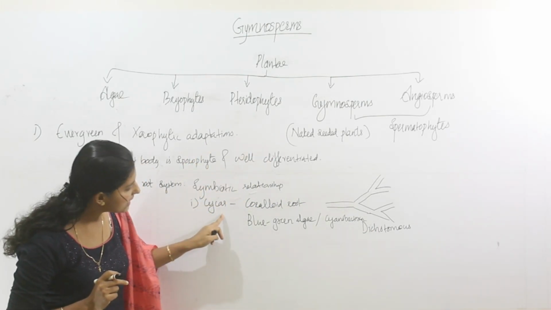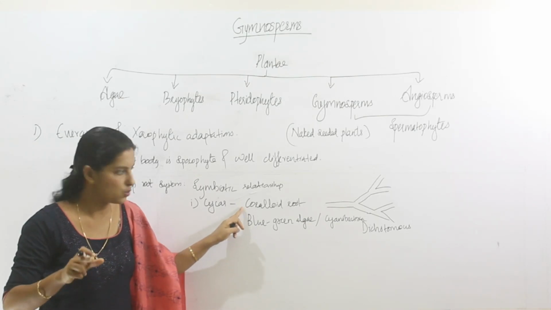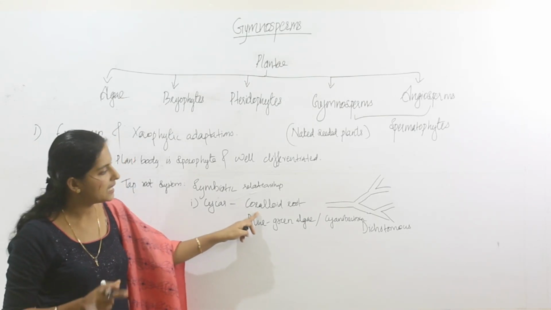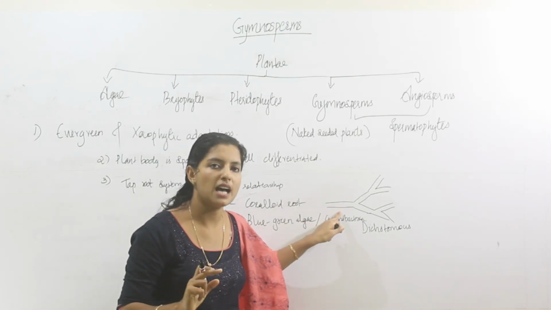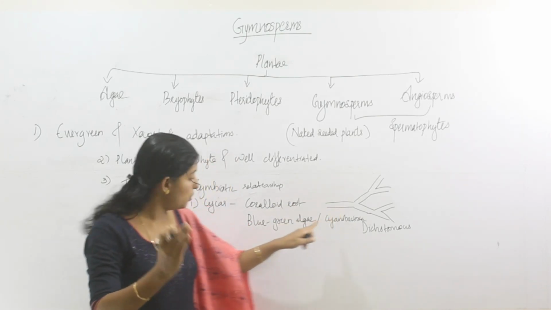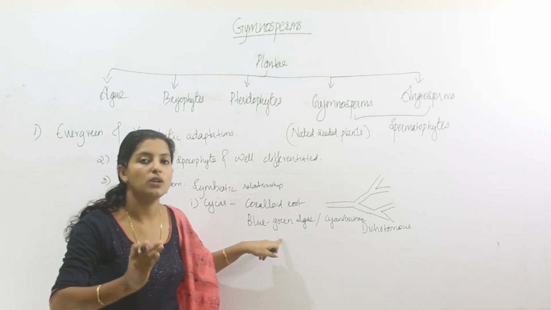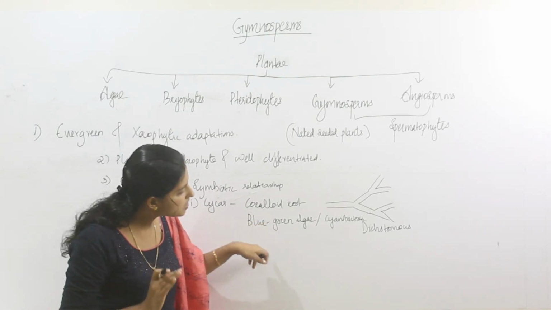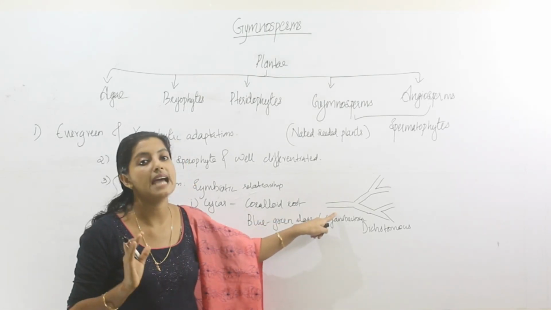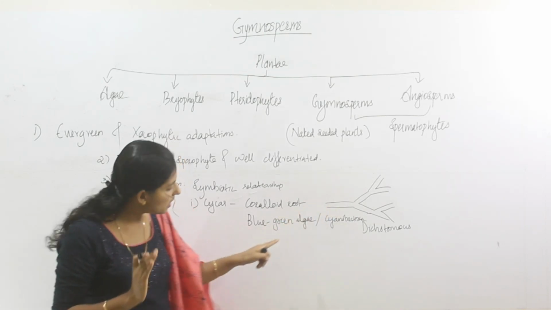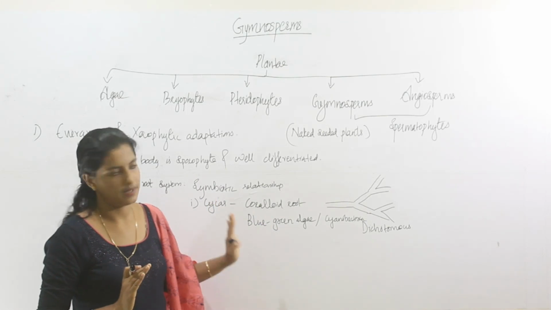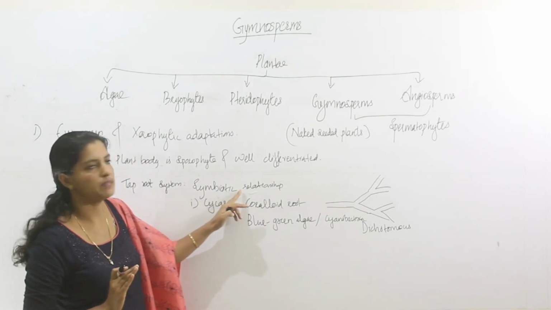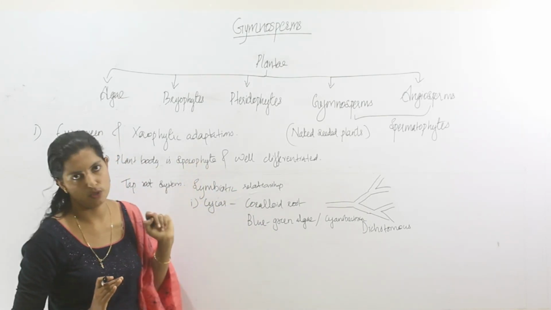In Cycas, they have a second type of root called coralloid root. It is green in color, negatively geotropic, shows dichotomous branching, and blue-green algae are present in symbiotic association. The function of this coralloid root is nitrogen assimilation because of the symbiotic association with the blue-green algae. This is the first case of symbiotic relationship present in gymnosperms.